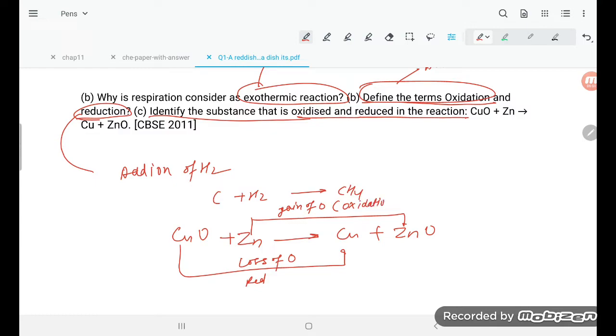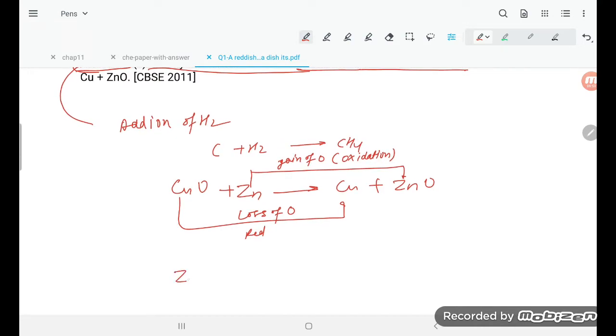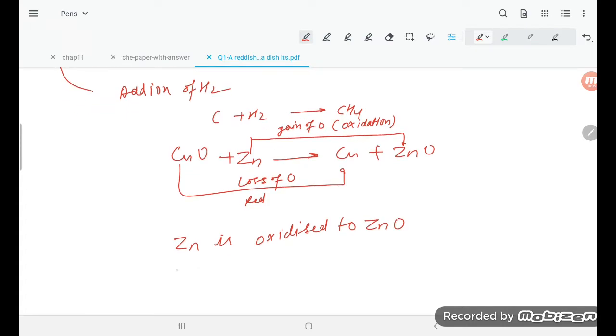So this is very simple, you can answer very easily. Zinc is oxidized to ZnO, and copper oxide is reduced to Cu.